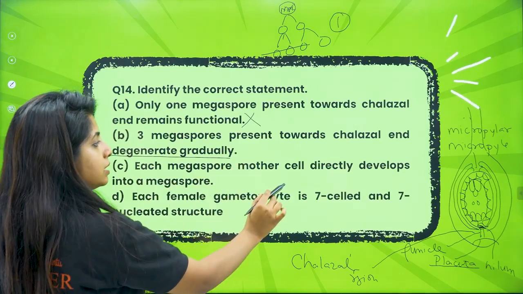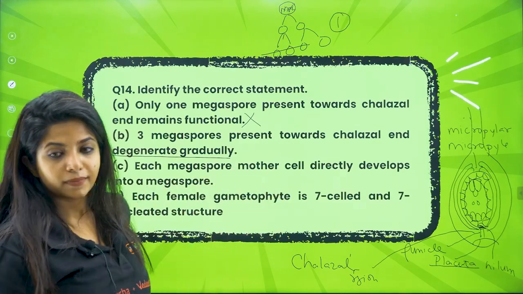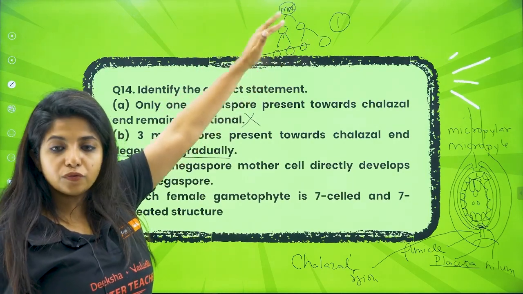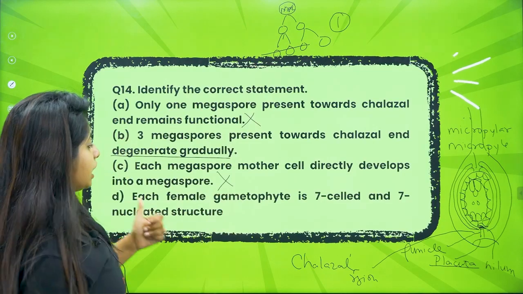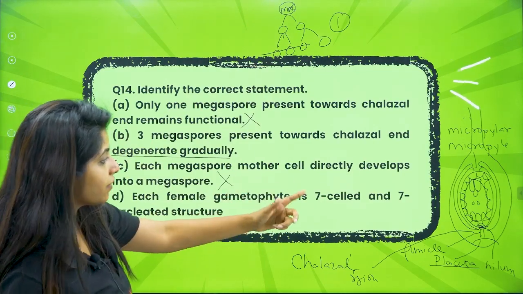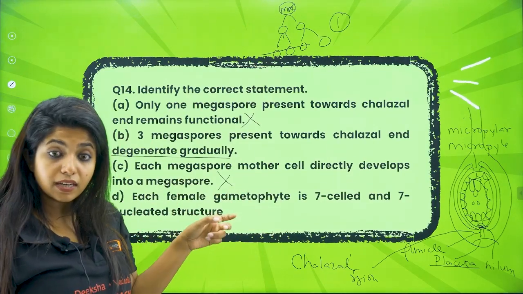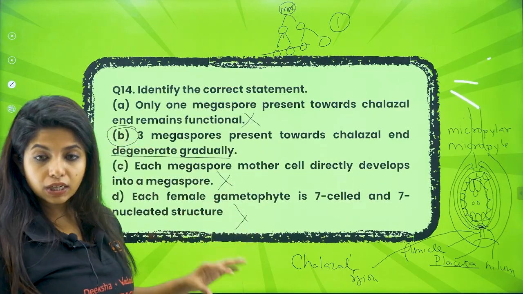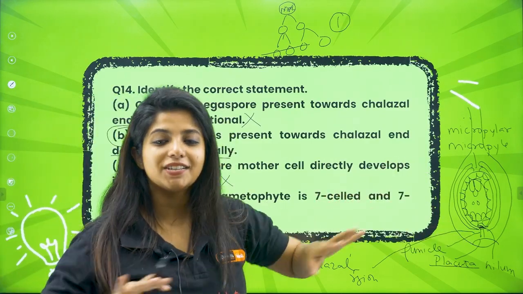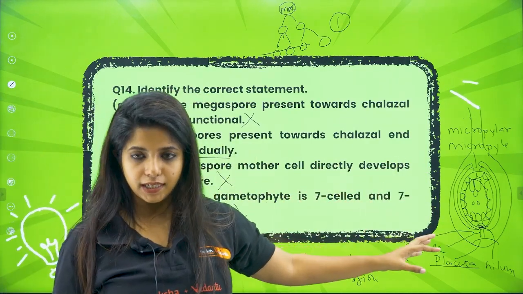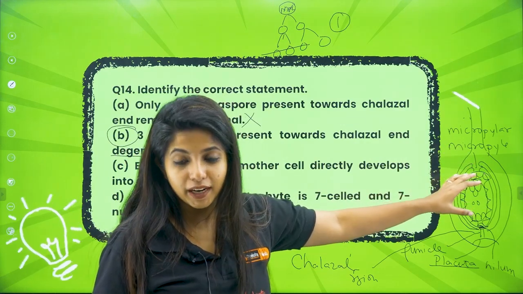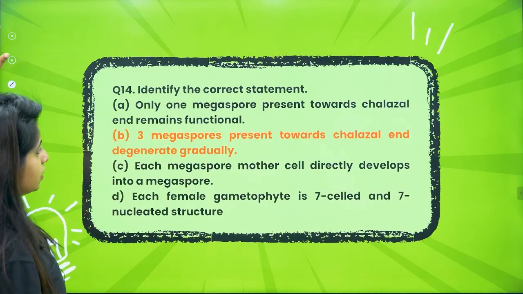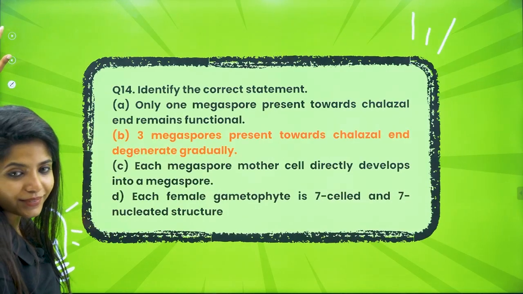Now each megaspore mother cell directly develops into a megaspore. Do you think it directly develops into a megaspore? No, it has to undergo division, right? This is wrong. Each female gametophyte is 7-celled and 7-nucleated structure. No, I told you it's 7-celled but 8-nucleated structure. So what is correct, my dear children? Only B. So 3 megaspores present towards the chalazal end will degenerate. All the degeneration, all the sad things will happen towards chalazal end. What remains functional is over here in the micropolar region, and that functional one will give rise to the embryo sac. Always remember that. So the answer is B. Cool.